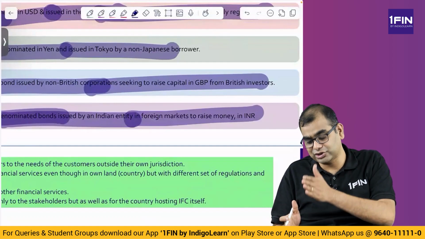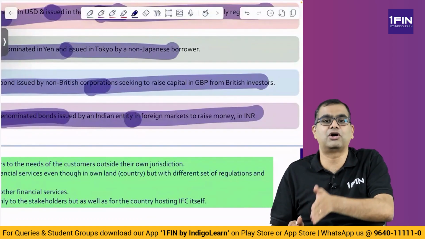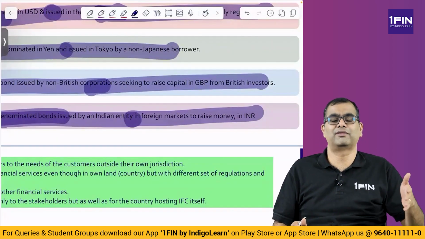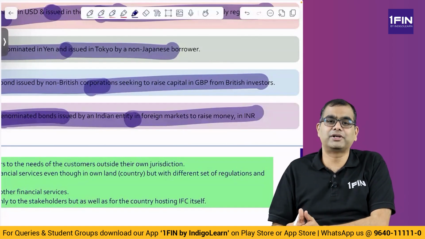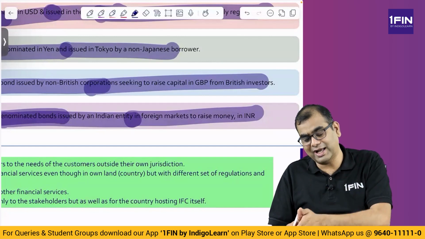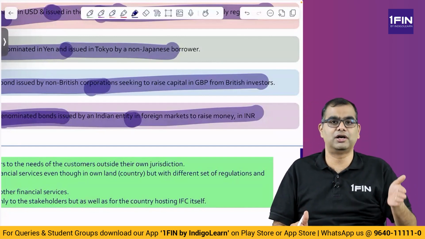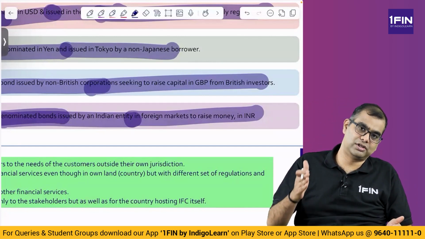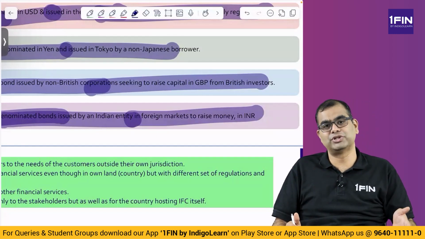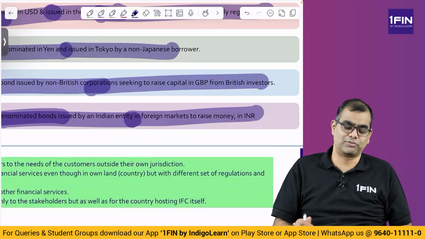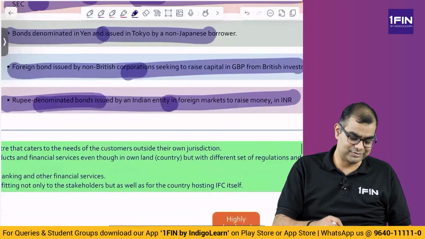So, if RIL issues a rupee denominated bond in Hong Kong, Singapore, London, Tokyo, New York, wherever, Amsterdam, Luxembourg, everywhere, a rupee denominated bond issued outside is called a Masala bond. Whereas RIL issuing a US dollar bond is called a Yankee bond, issuing a Japanese yen bond is called a Samurai bond, and issuing a British GBP denominated bond is called a Bulldog bond. Interesting names. Okay.